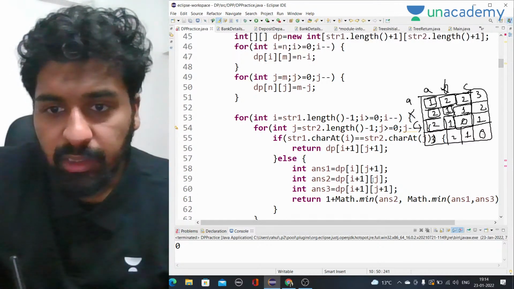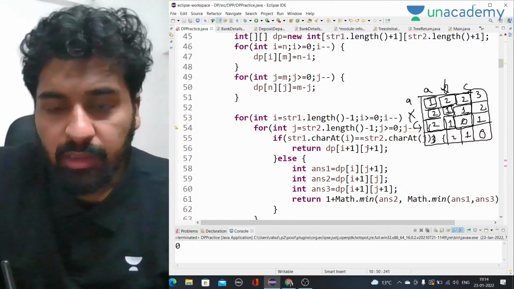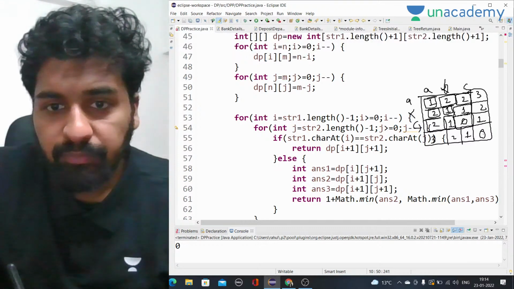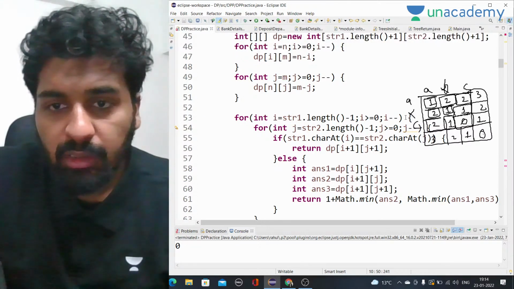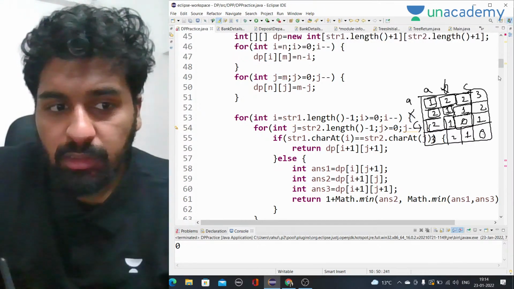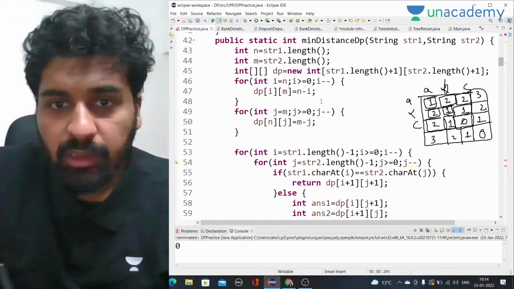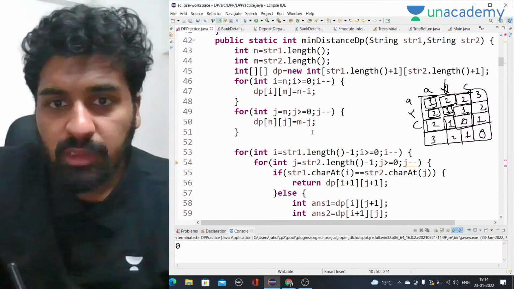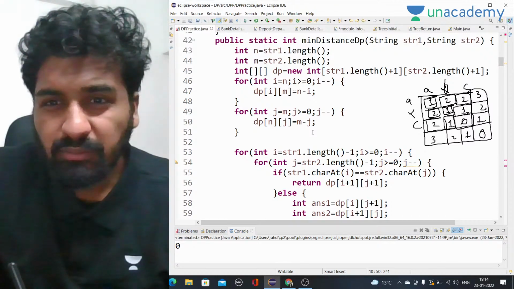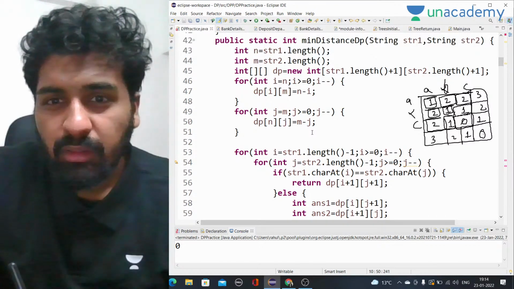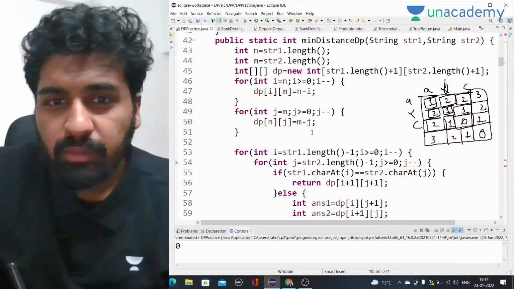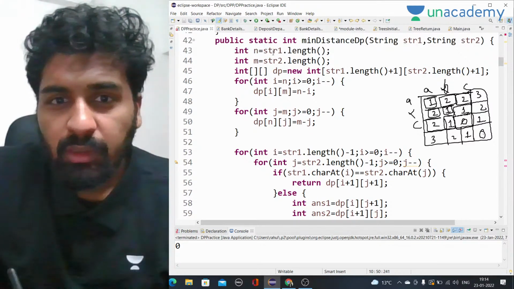I plus 1, j plus 1, I plus 1, j, I, j plus 1, return I plus 1, j plus 1. That is okay. So here, starting from this to this, here as well, n minus I, j minus j, everything seems correct. n to 0, m to 0, right?